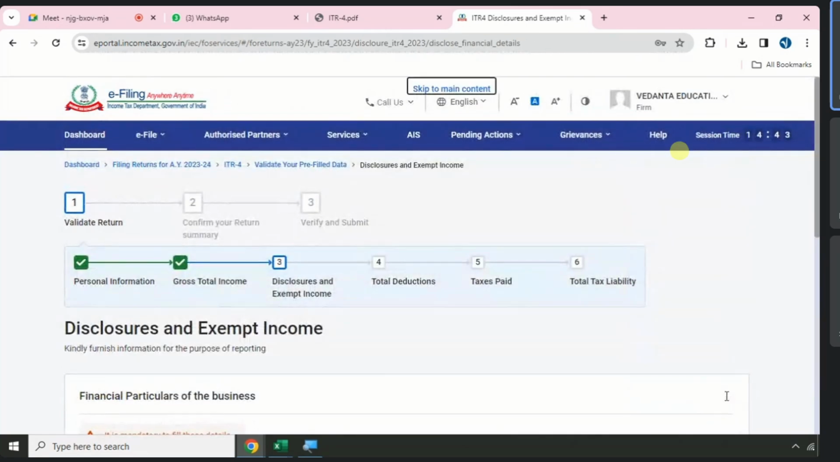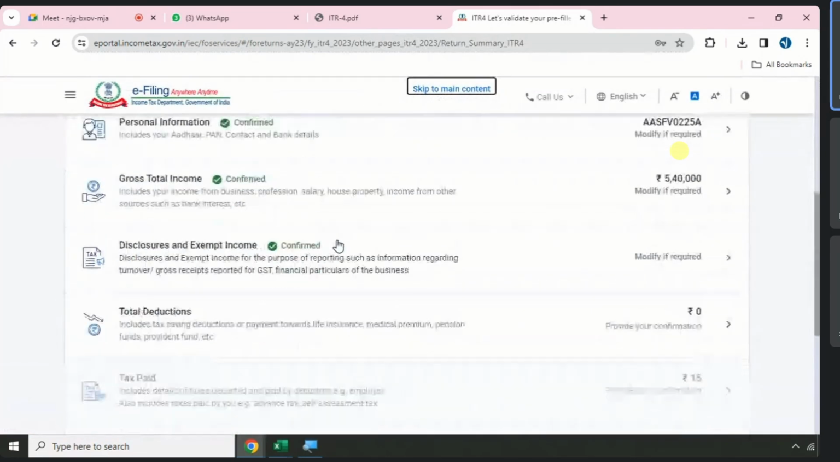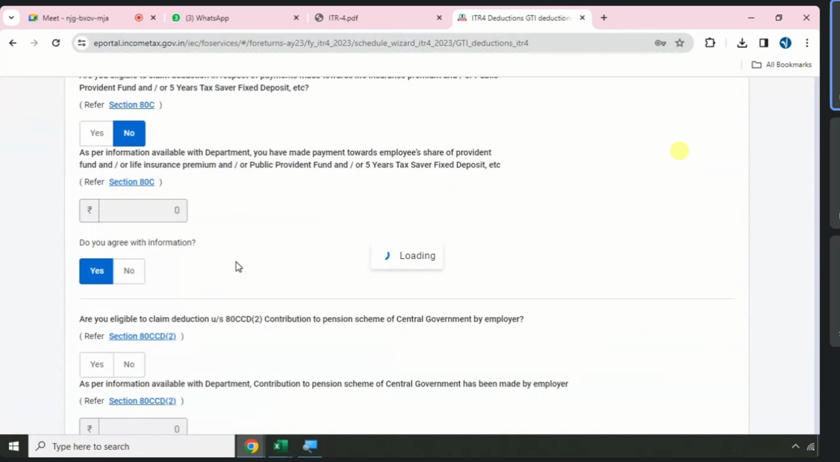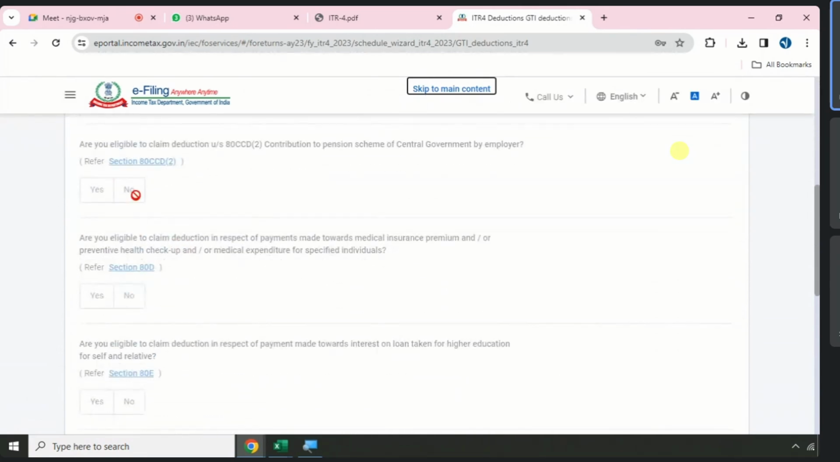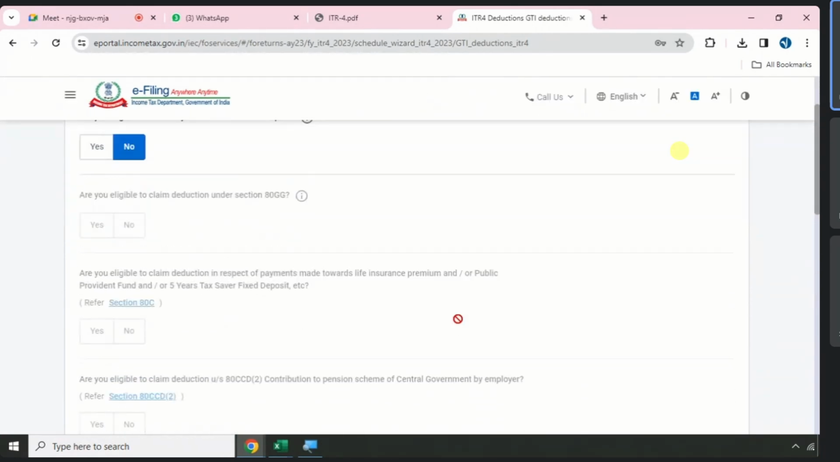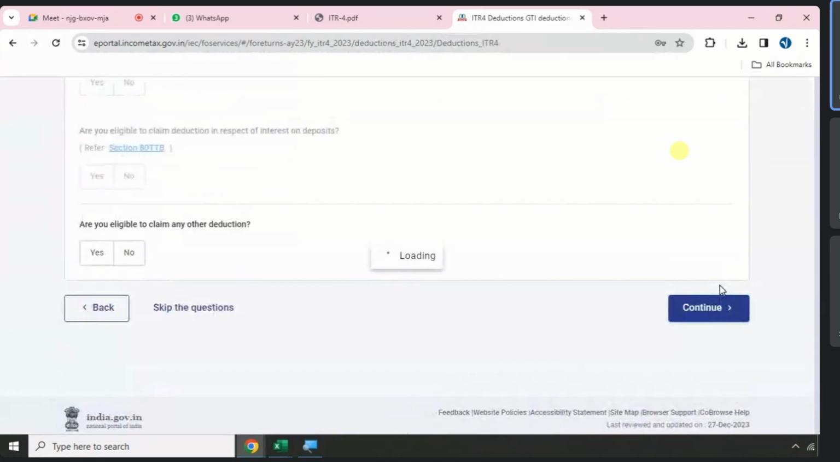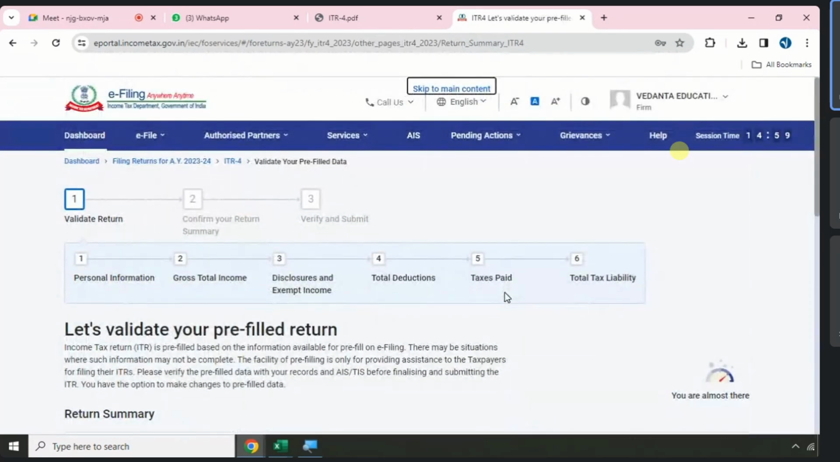Add. I directly go to confirm. Next, any deductions, any allowed? Only donations. Can you see the stop sign everywhere? What you can add? Only donations. Consider I don't have even donations, so directly continue. Continue. Only donations can be added.